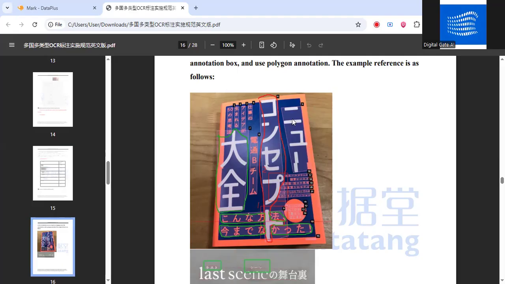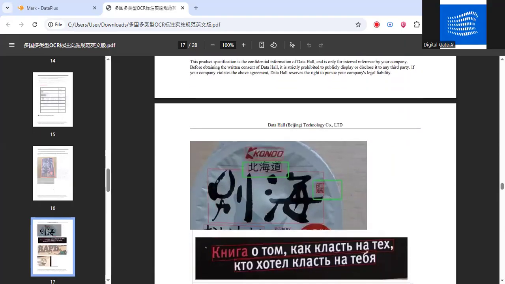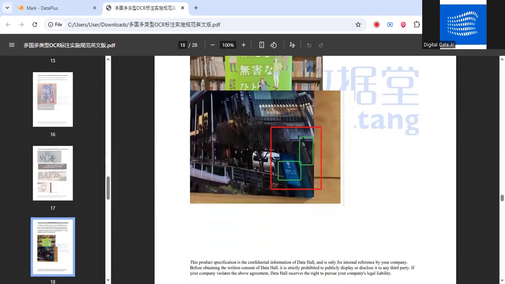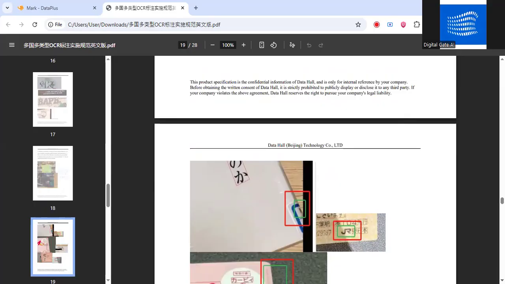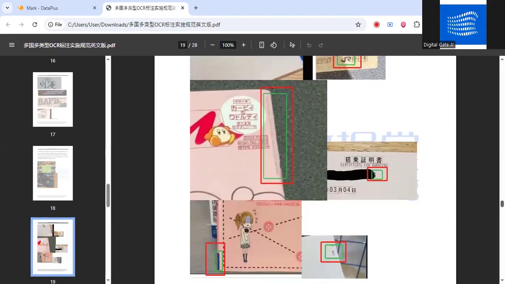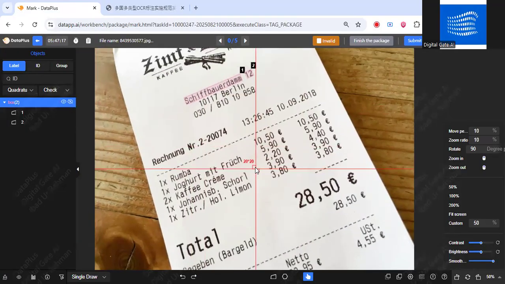If you encounter any of these images while working, open the guidelines and read them again. I'm not going to read all of these. Let's move towards the platform again so we can continue further.